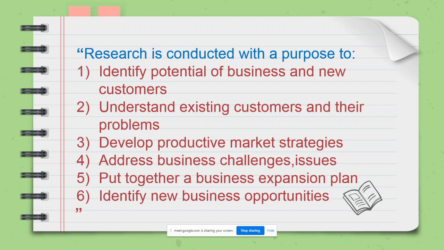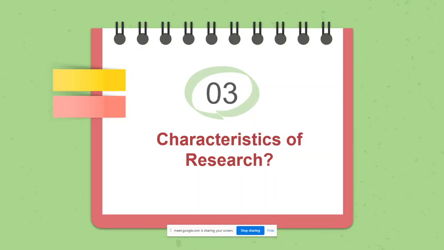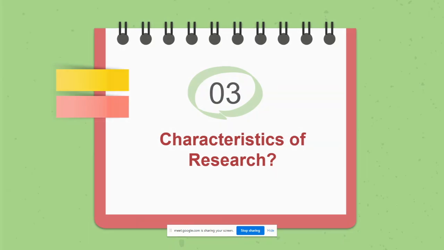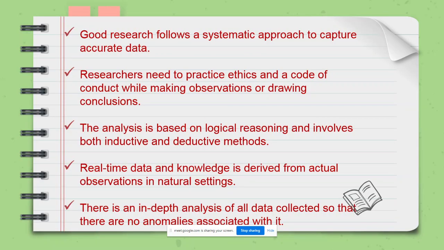No, ma'am. Okay, so it is quite easy to understand. Then the next is, what are the characteristics of the research? Whenever any research is conducted, it has to have certain characteristics. So what are the characteristics? A good research follows a systematic approach to capture accurate data.